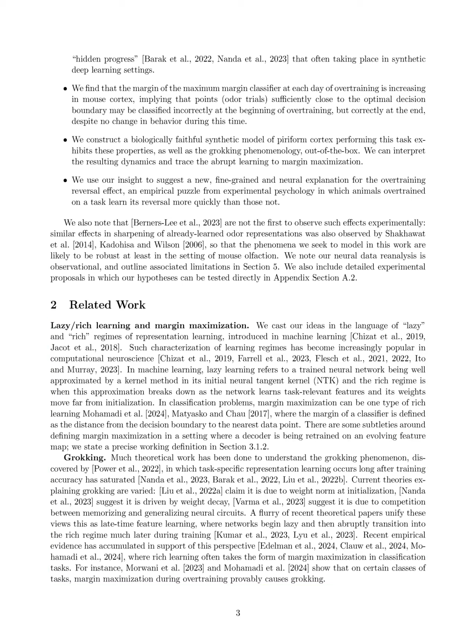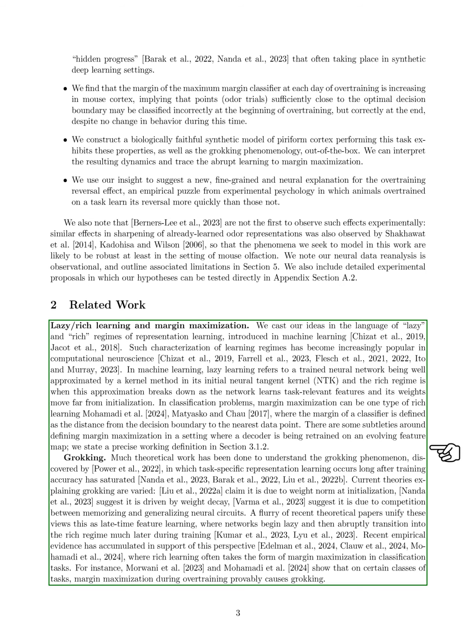Section Summary. In this section, we explore how representations in the mouse piriform cortex evolve during overtraining on an odor discrimination task, revealing that neural activity continues to refine despite unchanged behavior, akin to the hidden progress seen in deep learning. We also connect our findings to the grokking phenomenon, suggesting that margin maximization plays a crucial role in this representational dynamics.